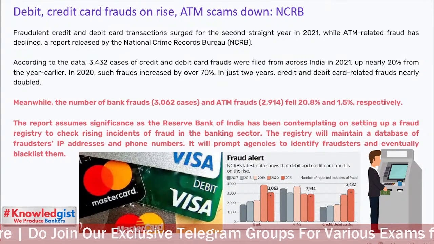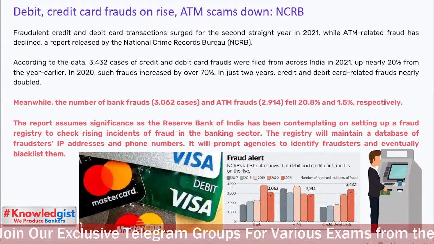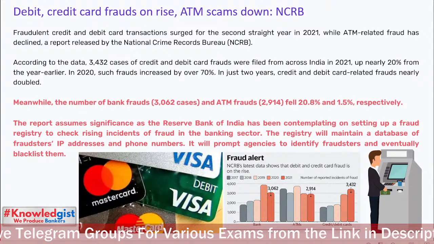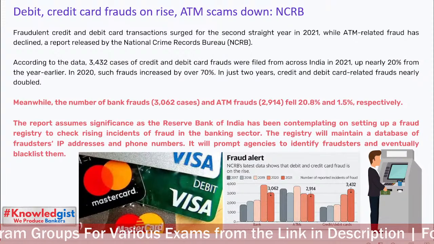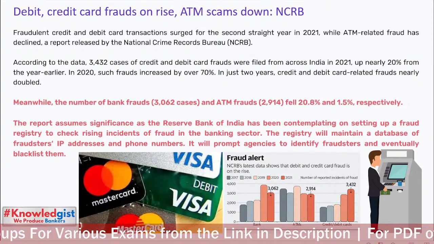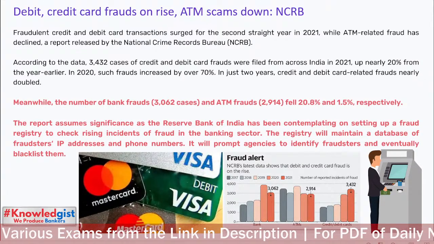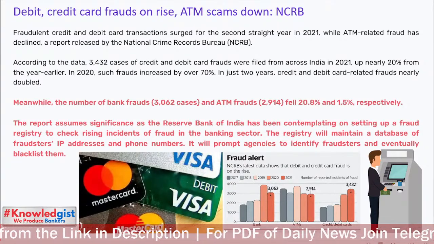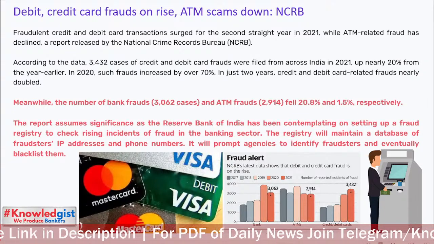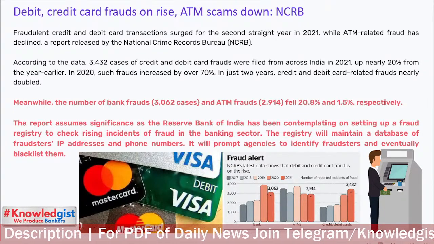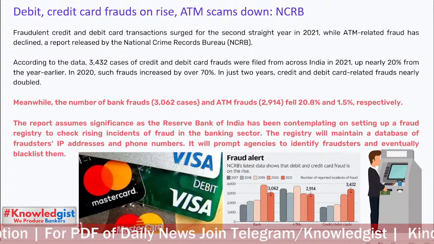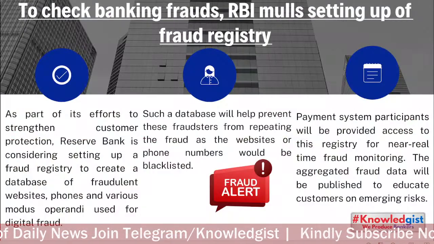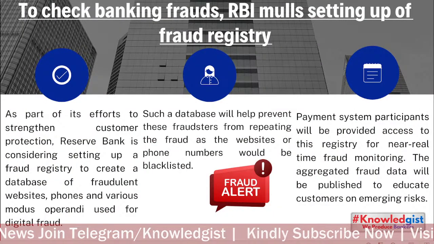Debit credit card frauds on rise, ATM scams down. NCRB, what is the full form of NCRB? National Crime Records Bureau says debit credit card frauds are rising. ATM scams are down because they have introduced so many things in ATMs, the cassette system, surveillance, etc. So it's now difficult to copy these hand movements in ATMs. So that is on decline, whereas debit credit card frauds are on the rise. Yes, first time UPI has gone international with Nepal.